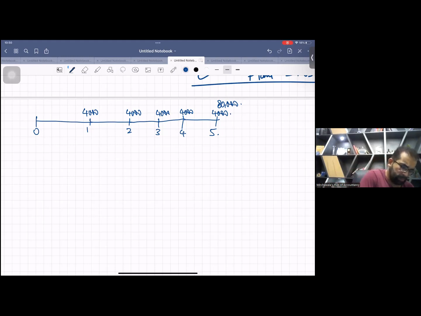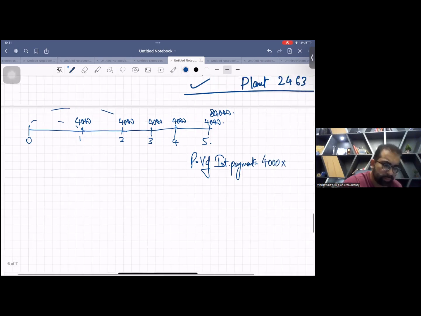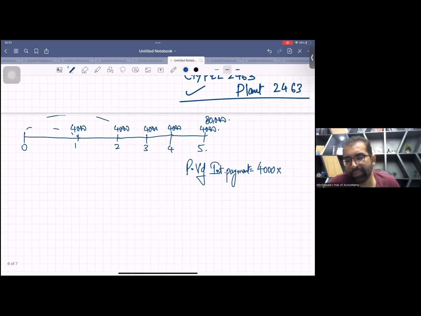Now you have to calculate the present value of all. So how are you going to do it? Present value of interest payments. As there are 5 interest payments, and they all are at equal intervals of time, this is an annuity, and you have to use the cumulative discount factor. Let me see in my question.